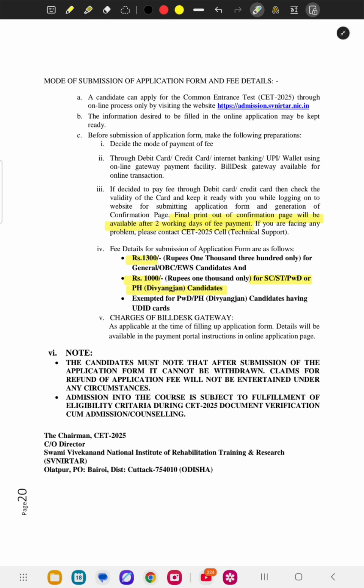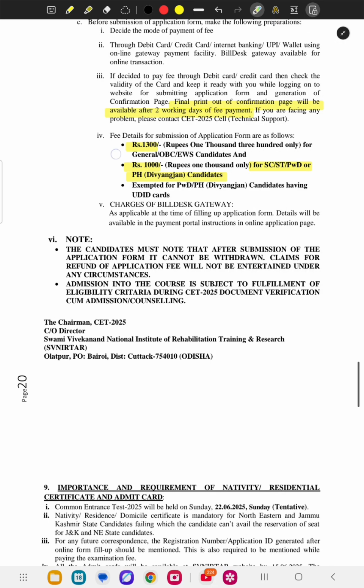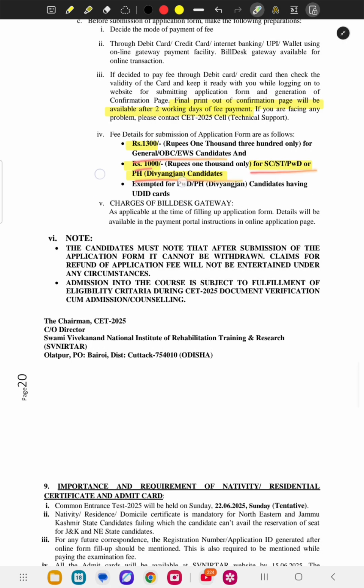If you fill the form today, 18 May, and paid at 3 p.m. or 4 p.m., please make sure that on 20 May or 21 May you download the final printout of your confirmation, because it takes 2 days. Now the details I already told: 1300 rupees for General, OBC, EWS and 1000 rupees for SC, ST, PWD and PH candidates.